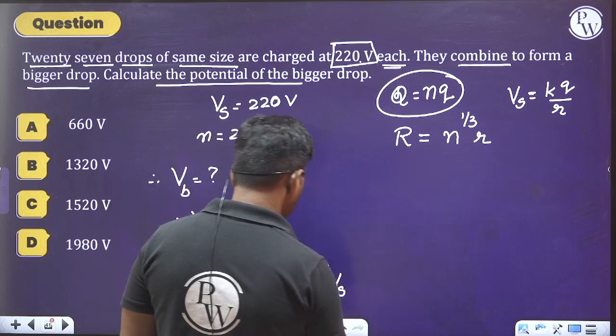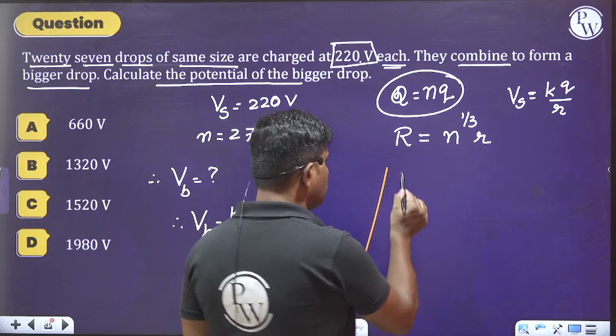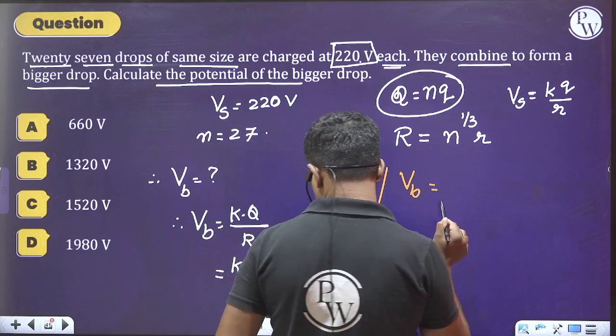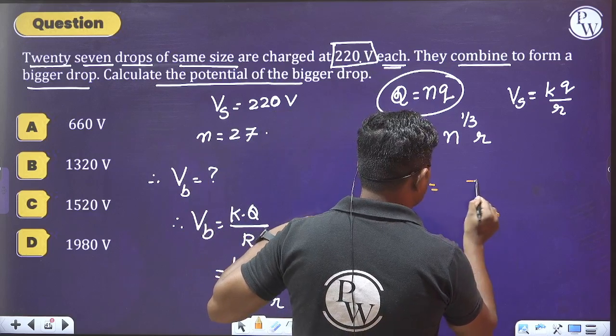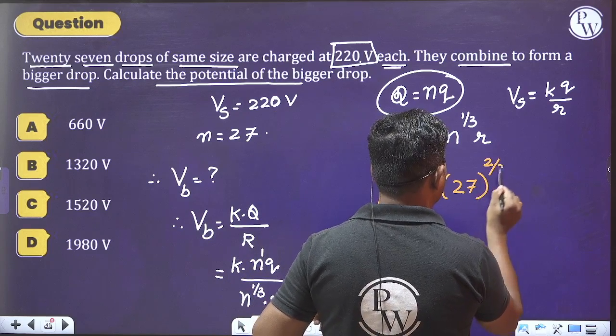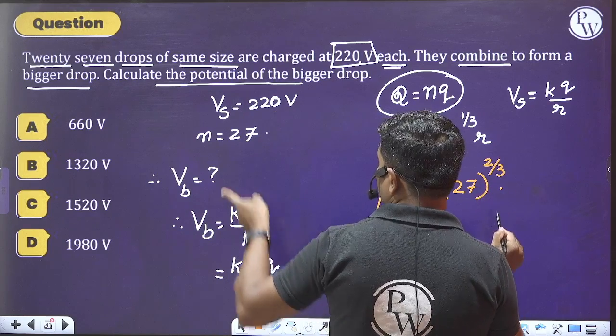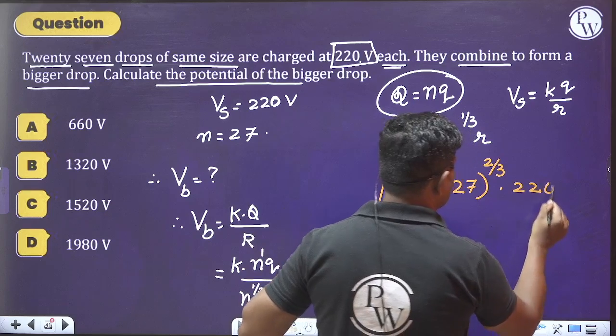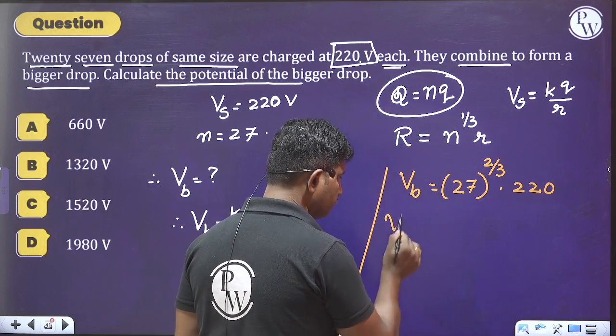So the potential of the bigger drop equals, what is the n value? n is 27, whole to the power of 2 by 3, into the potential of the smaller drop, which is 220.